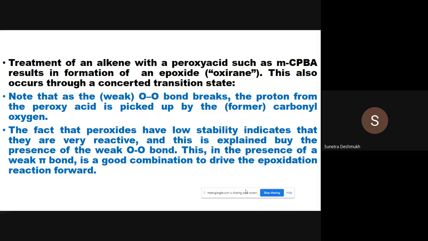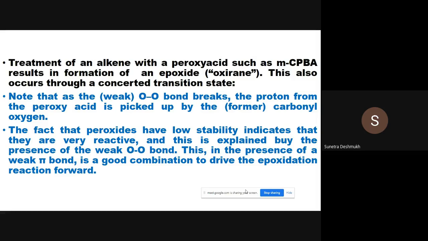The proton from the peroxy acid is picked up by the carbonyl oxygen. So this is the mechanism of the epoxidation reaction. Which bond is breaking? What is happening with the hydrogen which is attached to that oxygen atom? We will see the mechanism on the next slide.